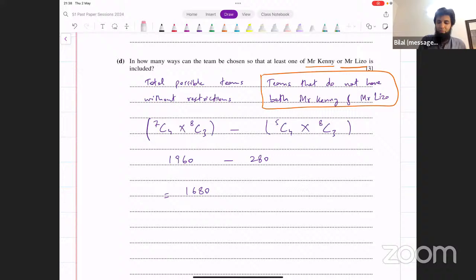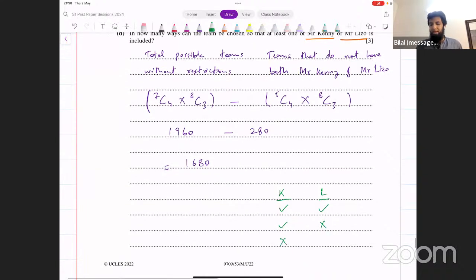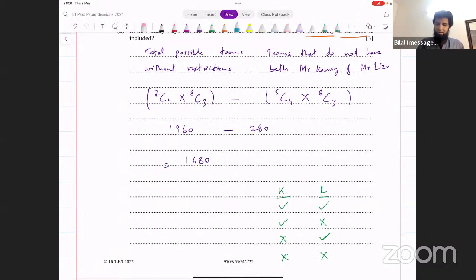So remember that there are 4 possibilities. Mr. Kenny and Mr. Lizo. There are 4 cases. Either both of them are there, or the K is there, L is not there, K is not there, L is there, or both of them are not there. They want the first 3 cases. What we're doing is we're saying, let's find the total that represents all of these cases, 1960. Subtract from that this last case where we're saying both of them are not selected, and that will leave us with these 3 options.